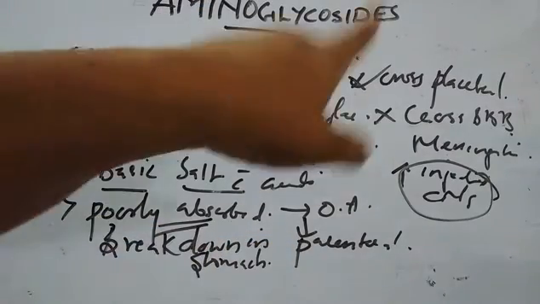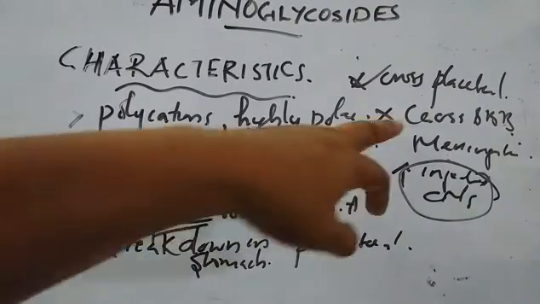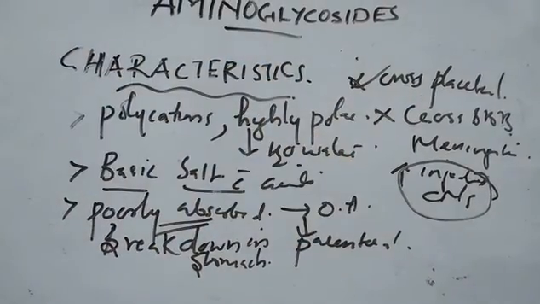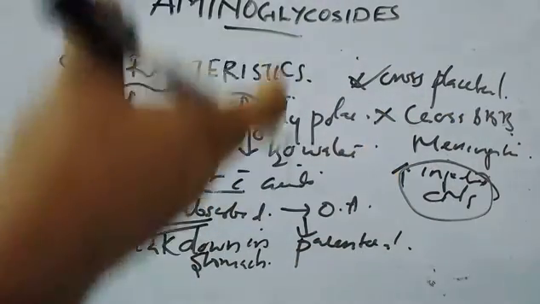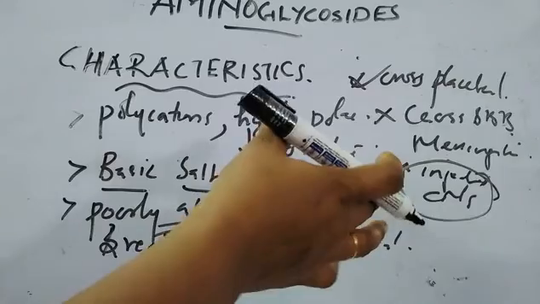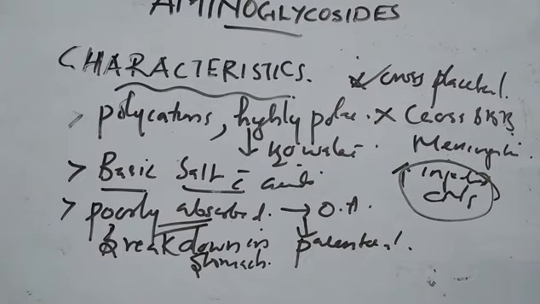And usually they can cross the placental barrier. So this is not recommended for the first trimester and so on. It can cross the placental membrane, but it cannot cross the blood-brain barrier. So it is not a suitable candidate for meningitis. Instead, you can give it in the case of meningitis if you inject it directly into the CNS. Then meningitis infection can be treated. So these are the general characteristics of aminoglycosides.